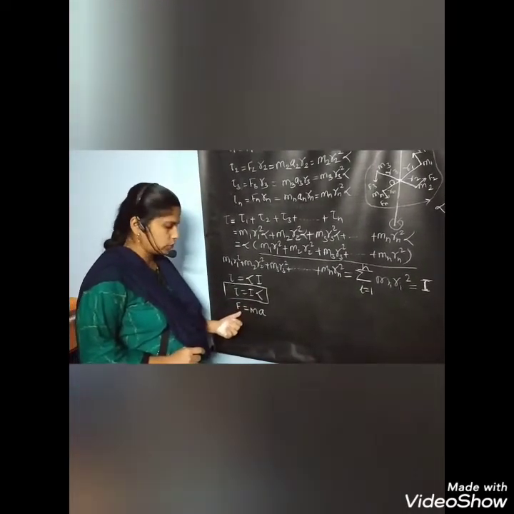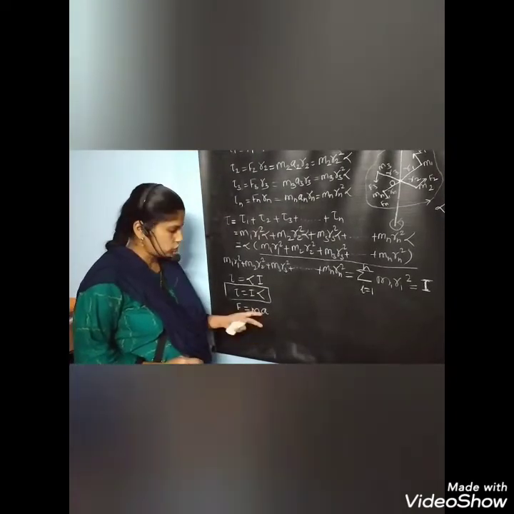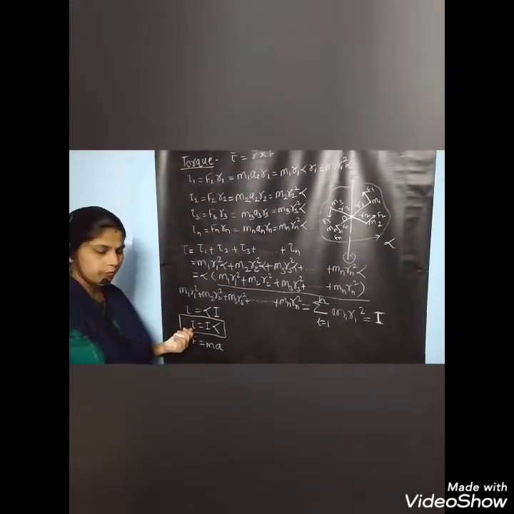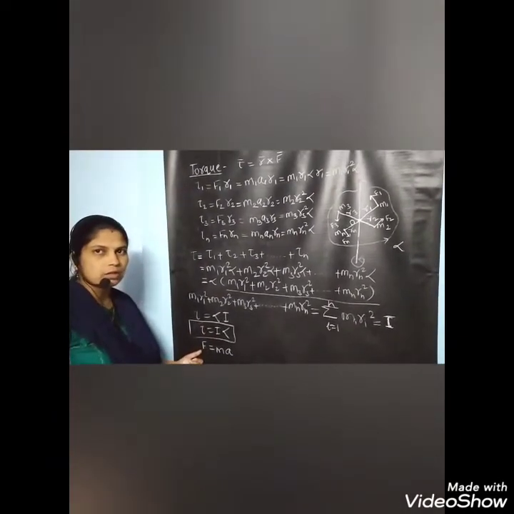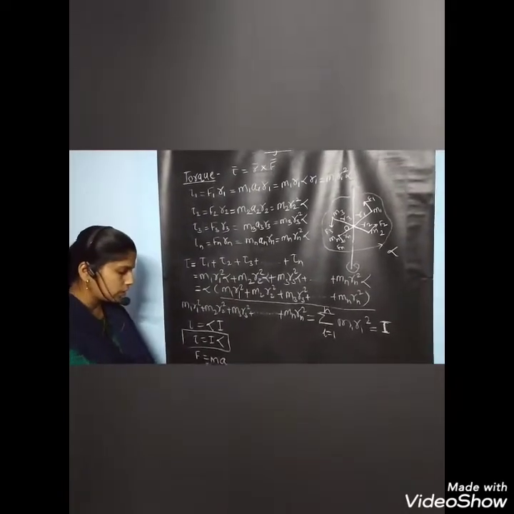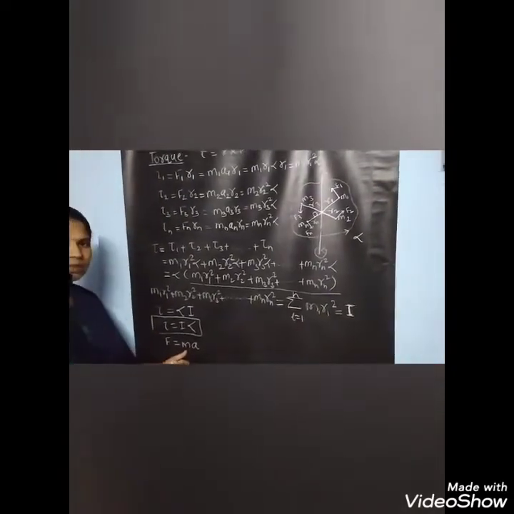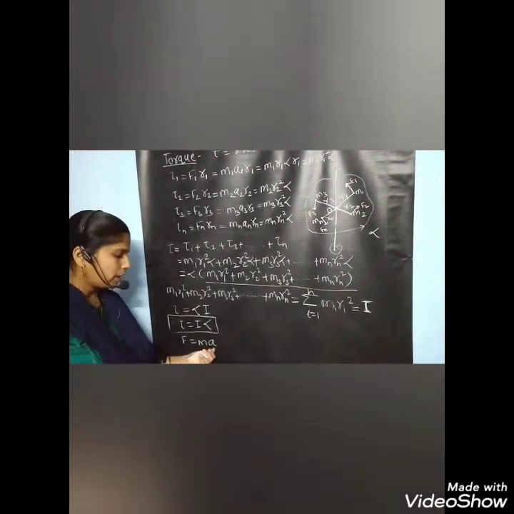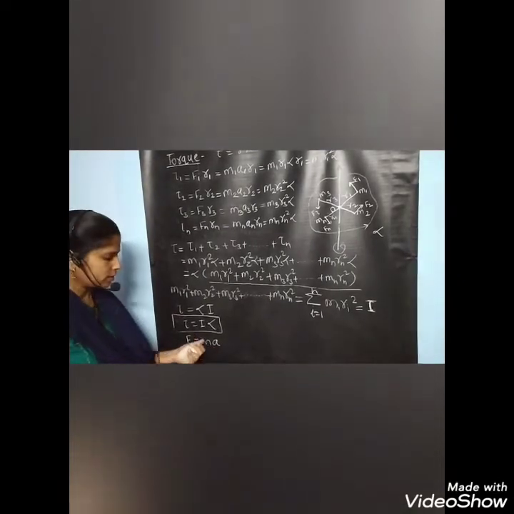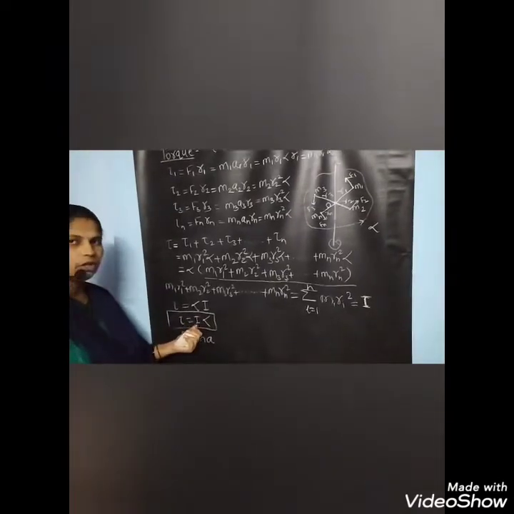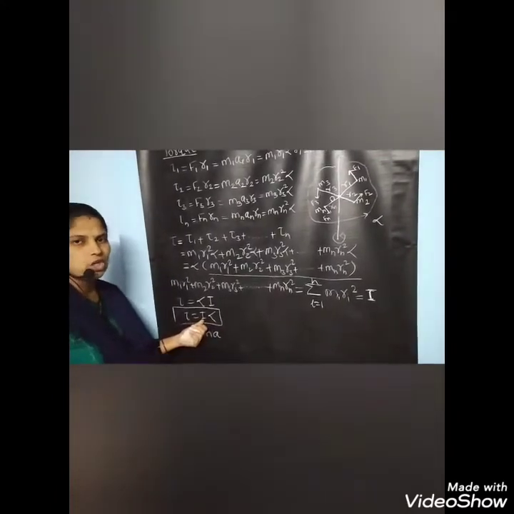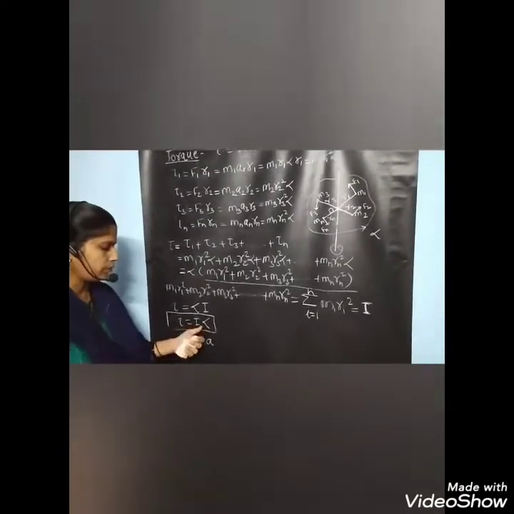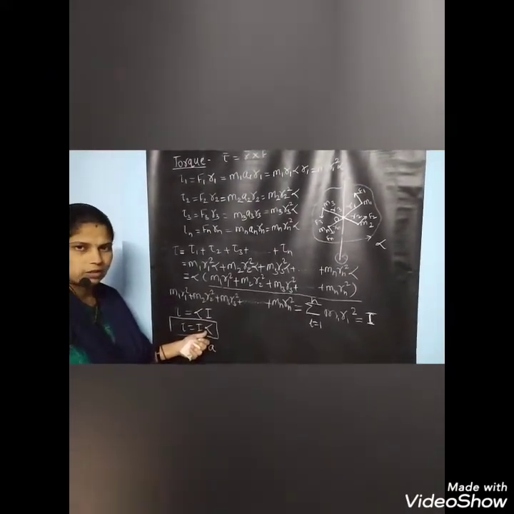Comparing the two, torque is in rotational motion, and F is force in translational motion. Mass is the translational inertia which opposes the translational motion, and a is linear acceleration. Similarly, in torque equals I into alpha, I is rotational inertia, the opposition to the rotational motion, and alpha is angular acceleration.